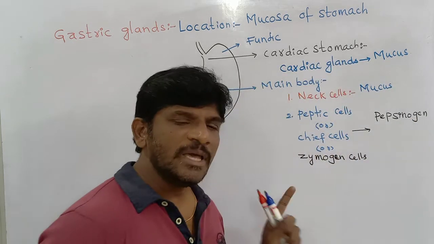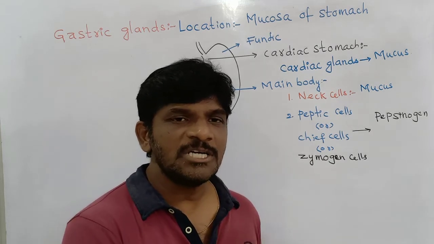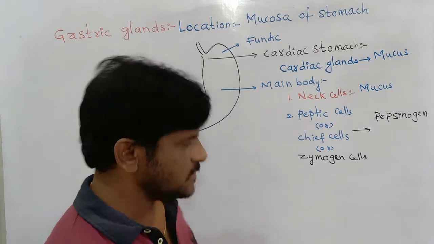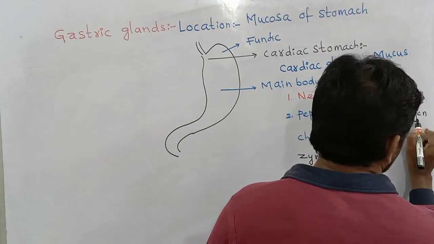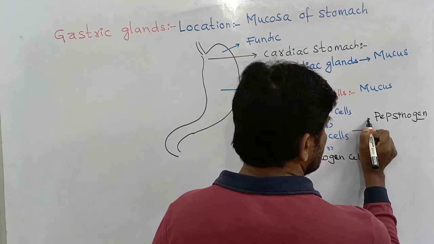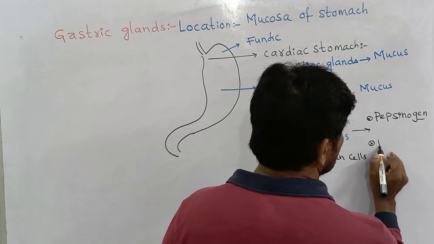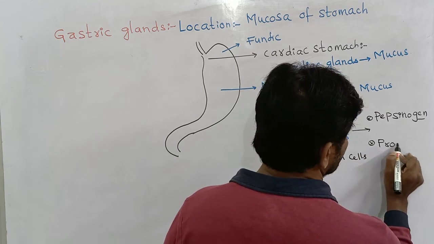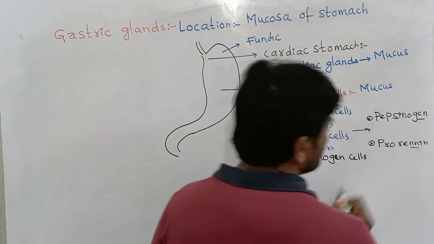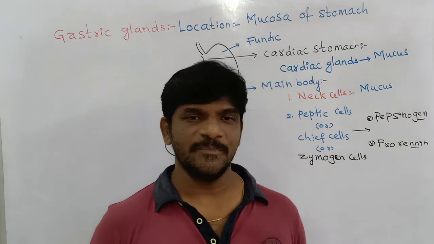If an enzyme ends with "gen" or starts with "pro", it is an inactive enzyme. Pepsinogen is one inactive enzyme, and one more enzyme released from the peptic cells is prorenin, with double N, because there is another enzyme, renin, with a single N.